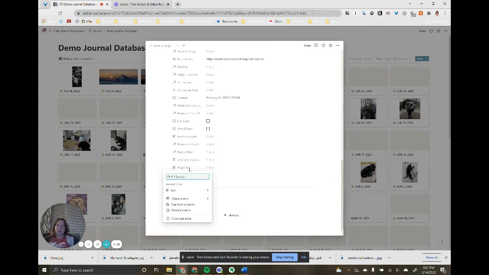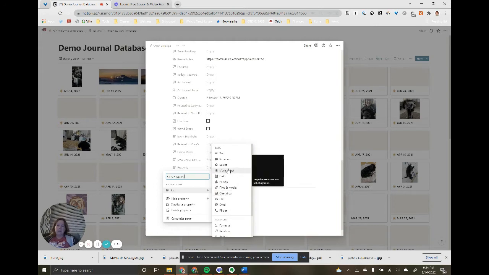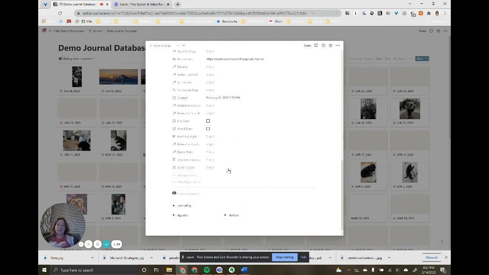I'm going to do a multi-select here because on a single day, you could have events that are more than one type. So I'm just going to add in two or three types. I'm going to add in Kona, who is my puppy, and he's going to feature in today's.